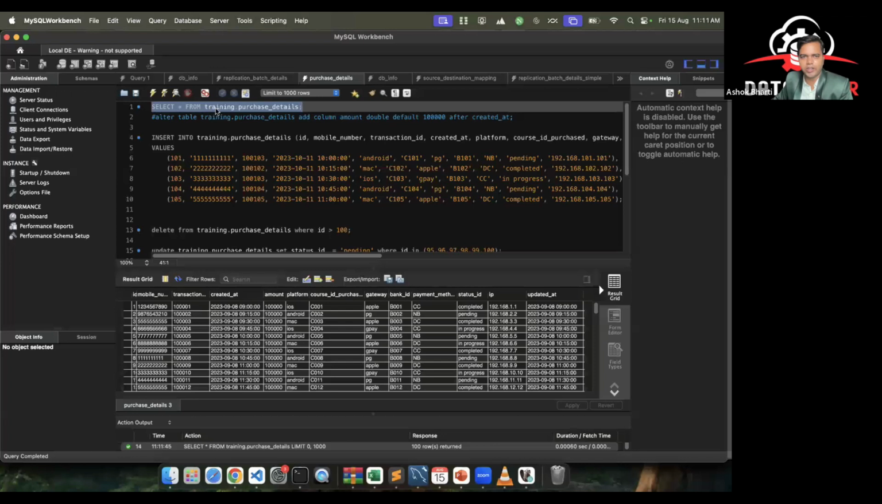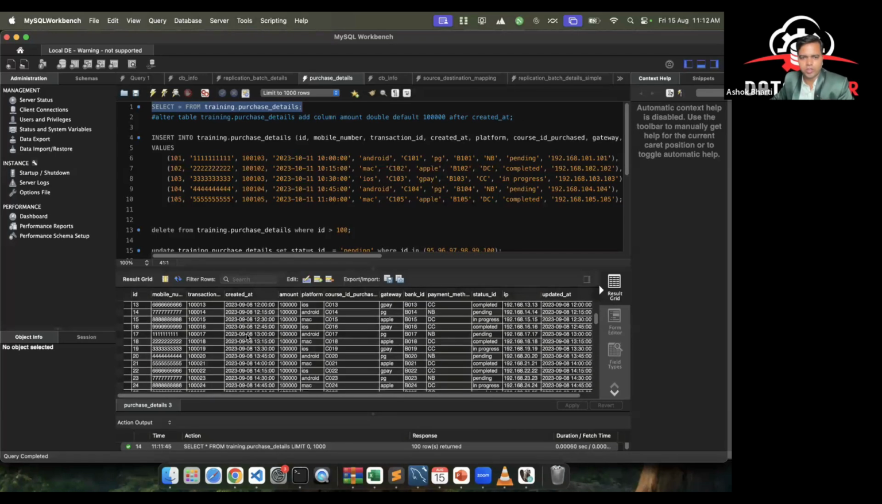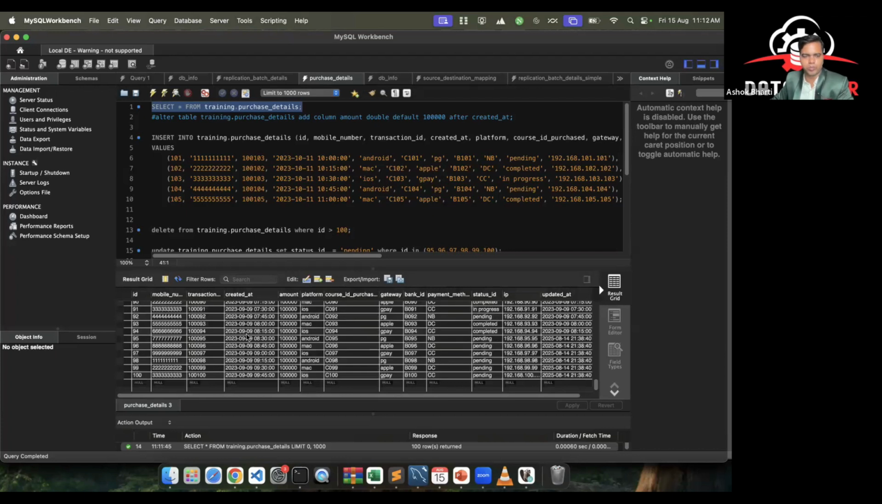The table name is training.purchase_details. So training is the database name, and purchase_details is a fact table, you can say. And let me show you what is present here. So you can see 100 rows are present in this data, right? The last ID is 100. So you should focus on that.